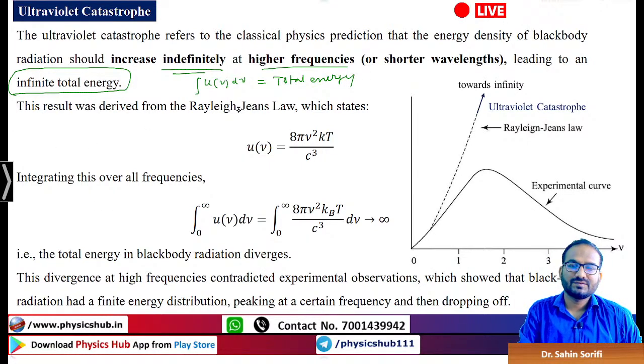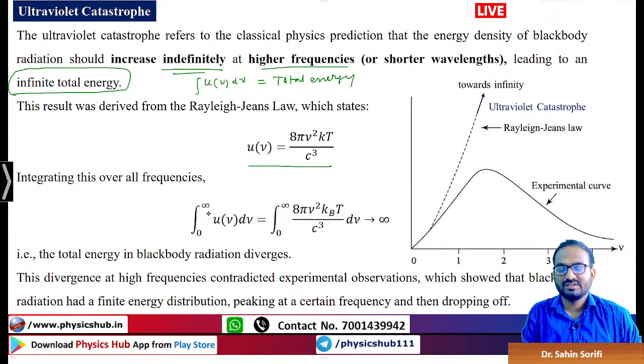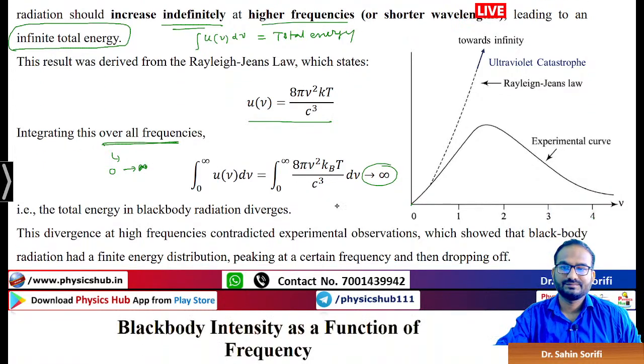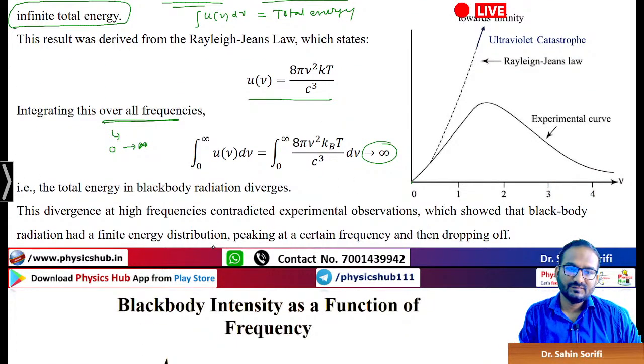This result was derived from the Rayleigh-Jeans law, which states this. So this is the energy density. You are integrating over all frequencies. All frequency means it will be covering from 0 to infinity. It is going up to infinity, so this term diverges. This divergence at high frequency contradicted the experimental observation, which showed that the black body radiation has a finite energy distribution.